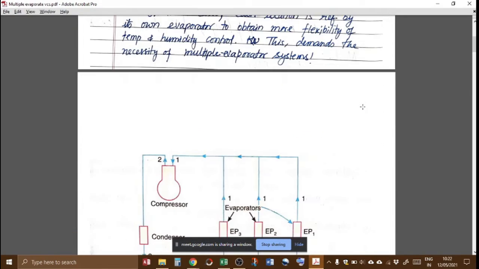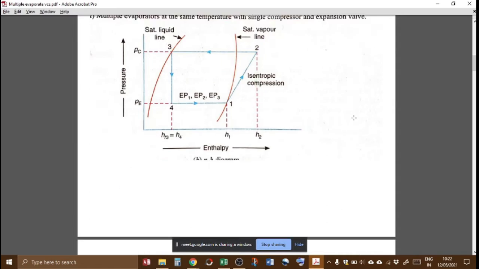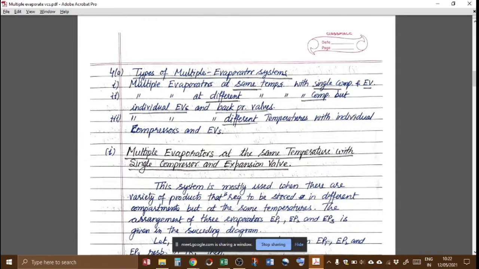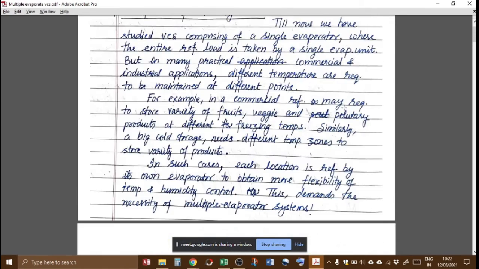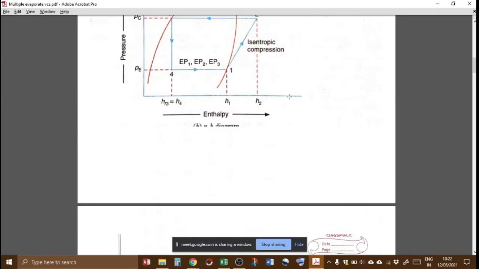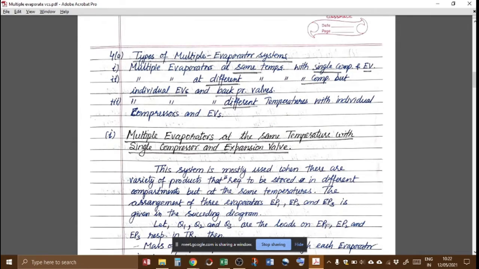Now, in our syllabus we have three types of evaporator systems. ये आगे आ गया जरा एक मिनट. कौन कौन से हैं? The types of multiple evaporator system: the first one is multiple evaporators at the same temperature with a single compressor and expansion valve. So first one is जिसमें कि अभी मैंने आपको डायग्राम में दिखाया कि उसमें एक ही कंप्रेसर होगा और एक ही एक्सपेंशन वाल्व होगा, लेकिन एवोपरेटर्स जो हैं कॉइल्स डिफरेंट होंगी, ये डिफरेंट एवोपरेटर्स हो सकते हैं उसमें.